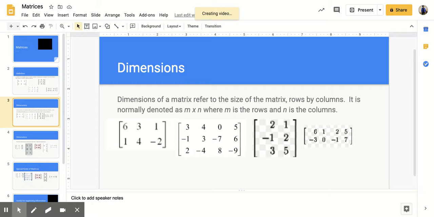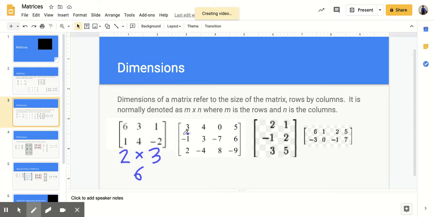Dimensions. Dimensions of a matrix refer to the size of the matrix, rows by columns. It is normally denoted as M by N, where M is the rows and N is the columns. So we're going to go through each of these, and we are going to state what the dimensions are, and then we'll state how many elements are in each one. So for the first one, there are 2 rows and 3 columns. So I can count and see how many are in there, or I can just do 2 times 3, so we know that there are 6 elements.